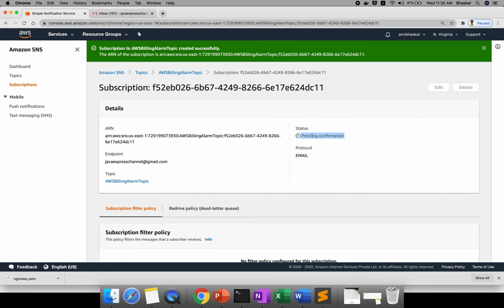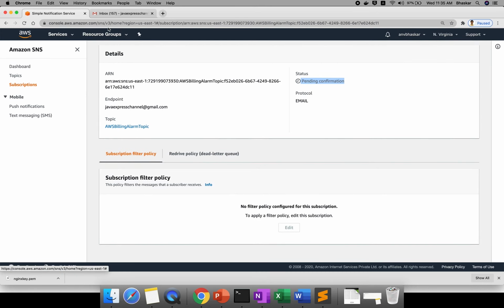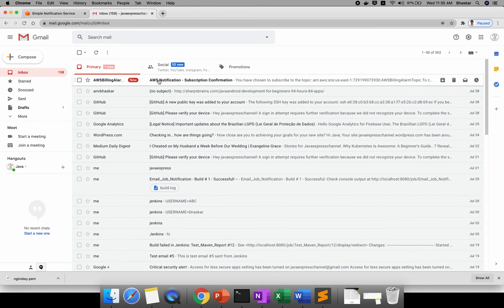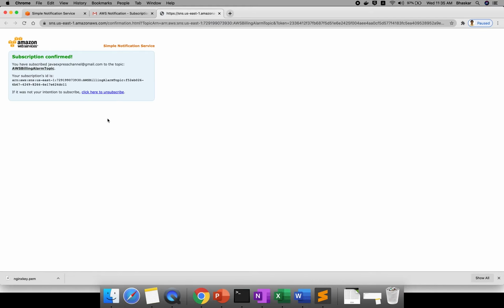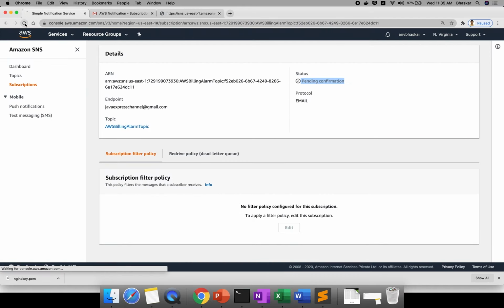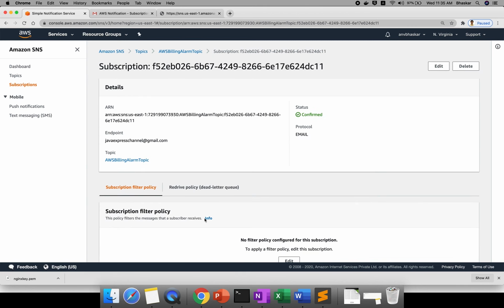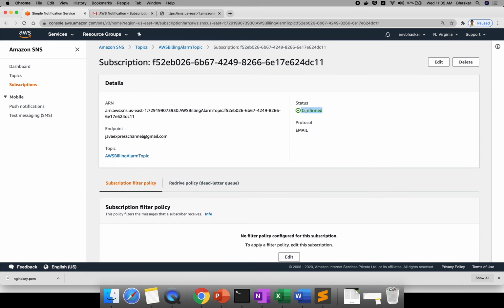Now it is showing pending confirmation. Once SNS is configured, just go to your mail. I got one subscription confirmation. When I click the confirmation, see, the subscription is confirmed. Just go and refresh here. See, the subscription is configured. Now it is confirmed: your topic is created and your subscription is created. This is a simple SNS notification. In the next tutorial, I will show you how to configure an alarm with this email. Thank you guys.